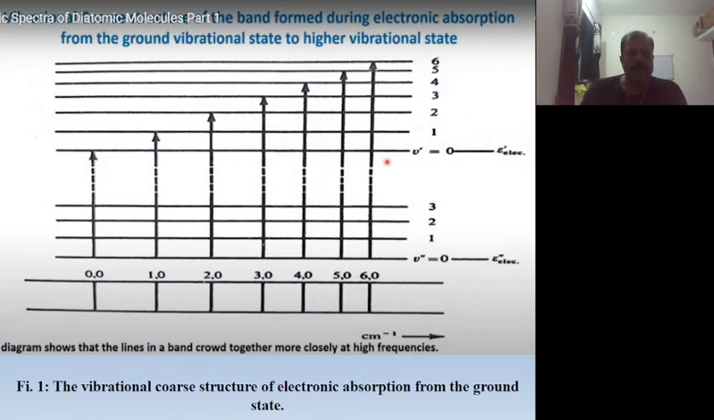Now we have to discuss this diagram, the vibrational coarse structure of electronic absorption from the ground state. This is epsilon double prime, the ground state, and this is epsilon single prime, the excited state.